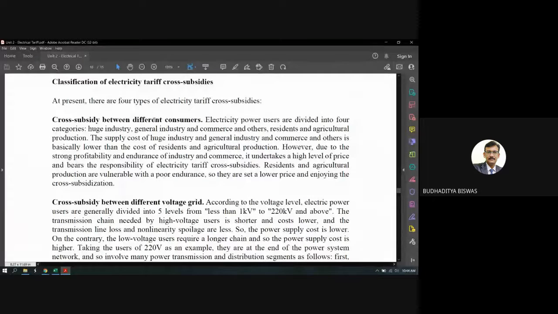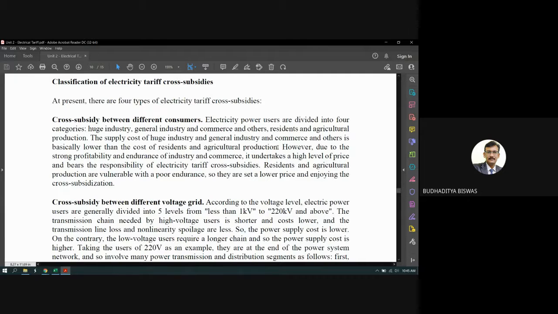So first come to this one, the subsidies between different consumers. What is the meaning of this one? As I mentioned, electric users are divided into four categories. One is the huge industry, then the general industry and commerce and others. The third one is the residential, and the last one is the agricultural production. So these are the main consumers for the electric domain. And the supply cost is not the same. The supply cost of huge industry and general industry and commerce and others is basically lower than the cost of residence and agricultural production.